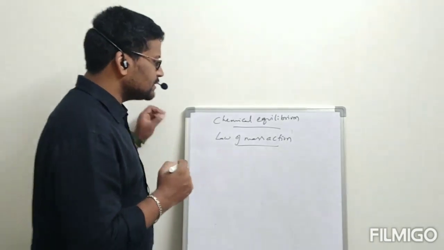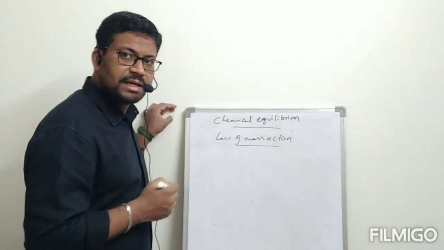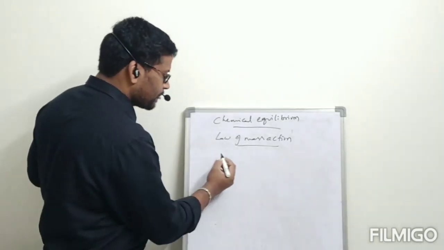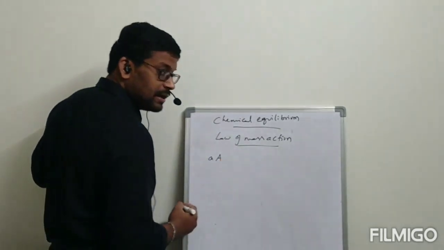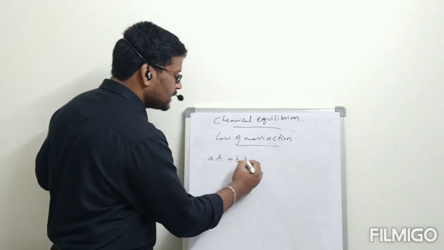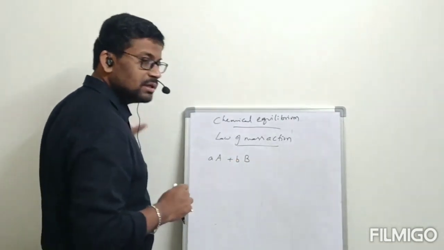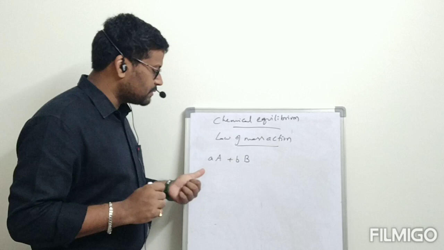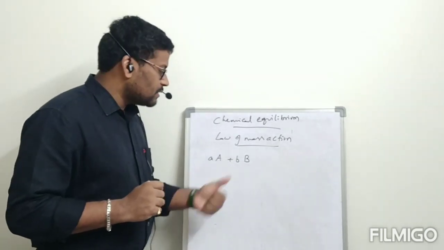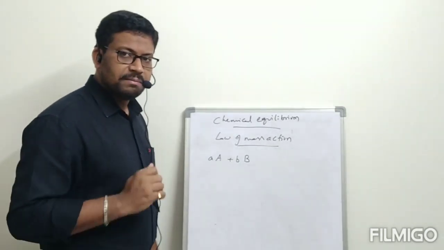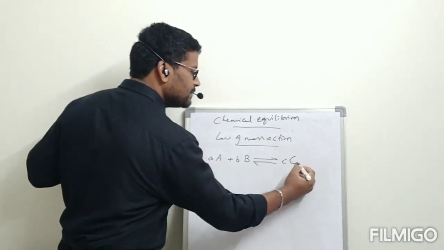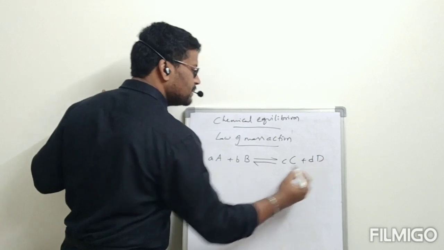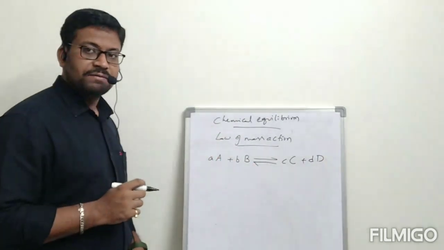Let us consider one general equation. Here I am taking it as a reversible reaction. General equation: small a capital A plus small b capital B. Small a means number of moles of capital A, small b number of moles of capital B, is in equilibrium with small c capital C plus small d capital D. This is the reversible reaction we have taken.